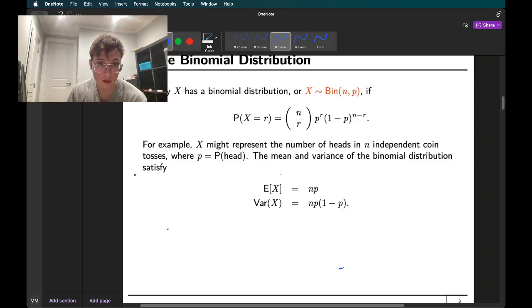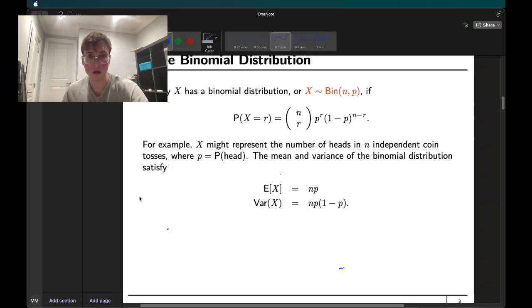So I wanted to prove this. This is very similar to the proof for Poisson. Let me check that I'm still recording. Okay, I'm still recording.